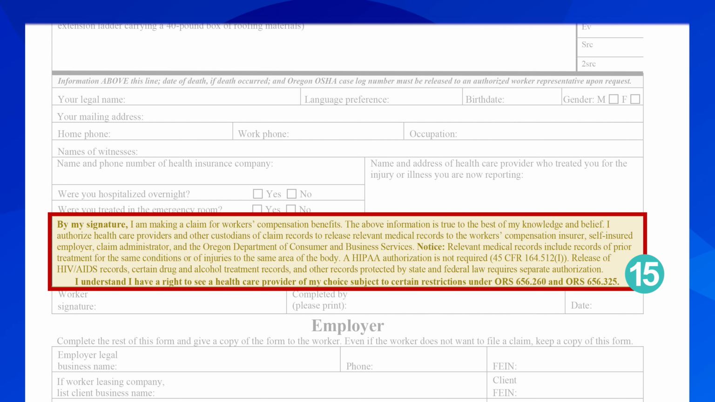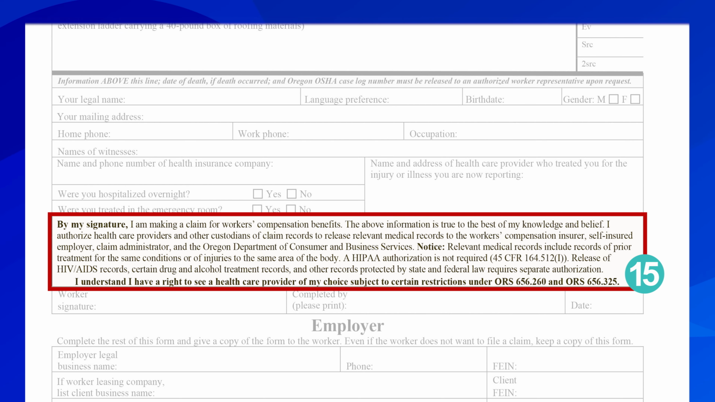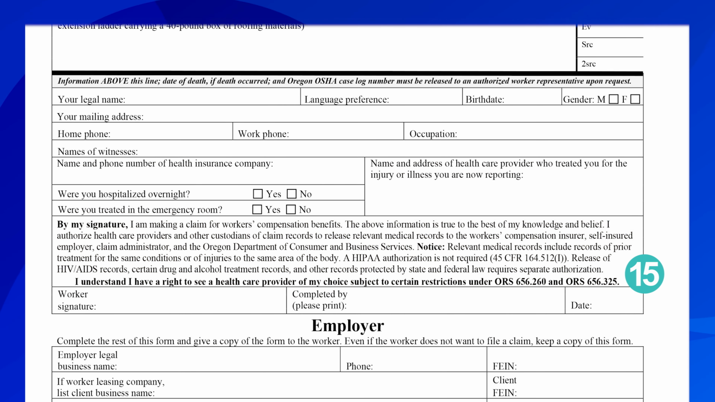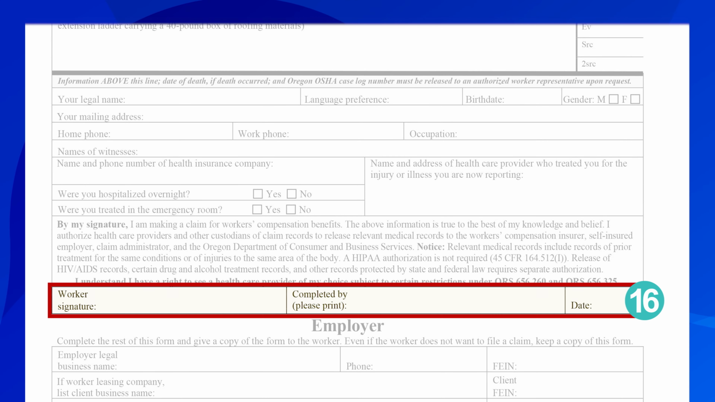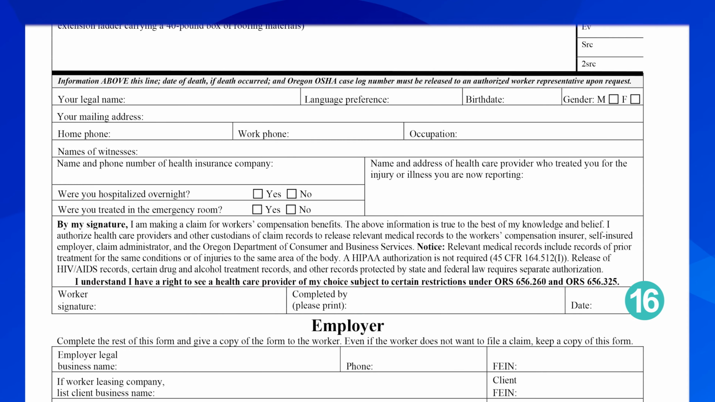Release of HIV/AIDS records, certain drug and alcohol treatment records, and other records protected by state and federal law require separate authorization. I understand I have the right to see a healthcare provider of my choice, subject to certain restrictions under Oregon Revised Statute 656.260 and Oregon Revised Statute 656.325. Once you have read the above statement, it is time to sign, print, and date the form.